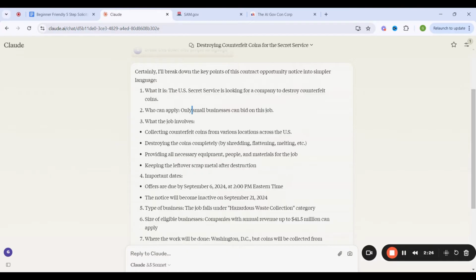Okay, so who can apply? Only small businesses can bid. What job? What's the job involved?